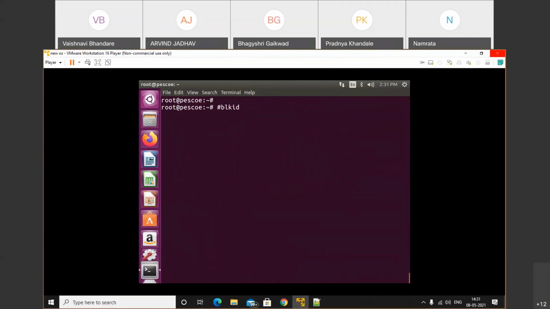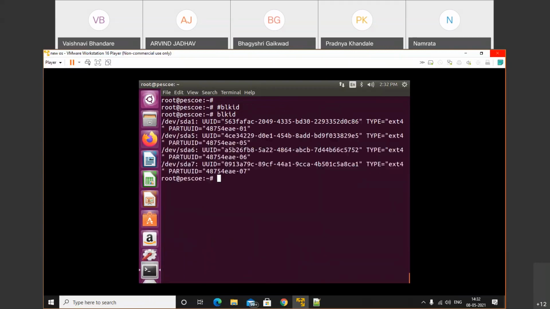Also, one more command is available called blkid. By using this command, we can identify whether our disk or our partition is formatted or not. See, when we use the command blkid, we get that information. See, /dev/sda7, and this one is a unique ID of your disk, and we have formatted it using ext4.